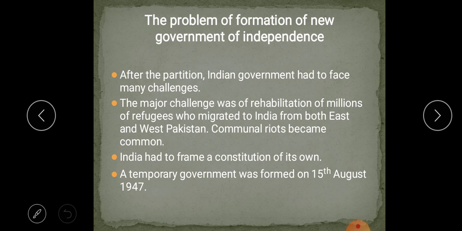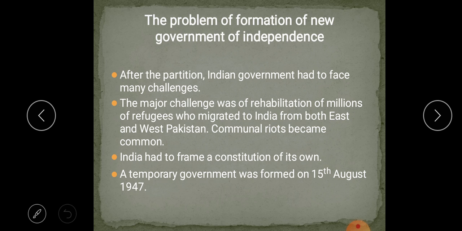But by origin, they were born in India previously. Now it has become Pakistan, that's why they are called refugees. In their own country, they become strangers.